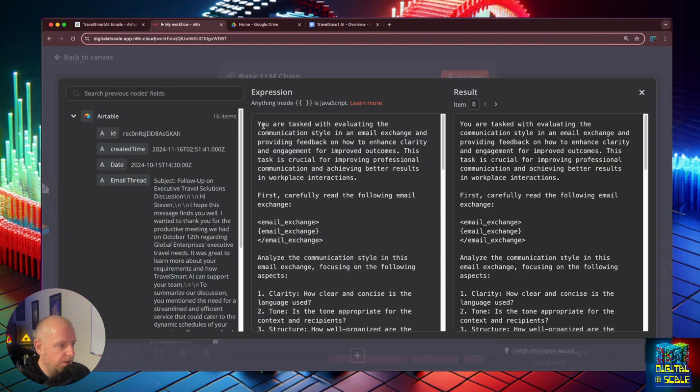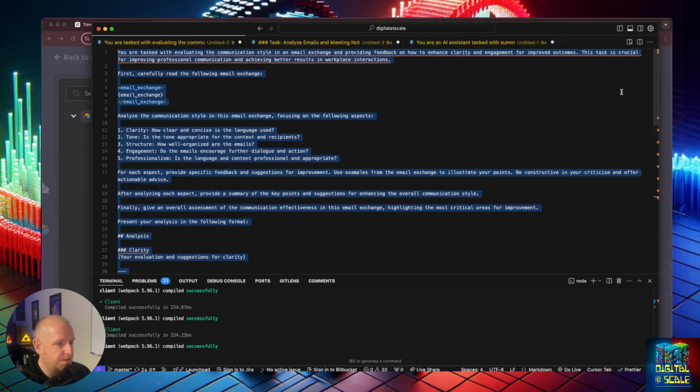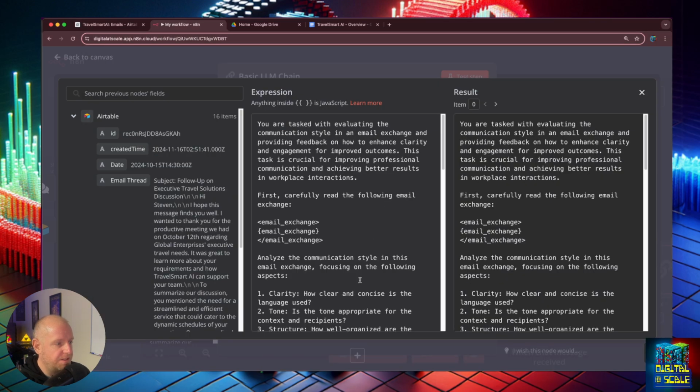It says: You are tasked with evaluating the communication style in an email exchange and providing feedback on how to enhance clarity and engagement for improved outcomes. This task is crucial for improving professional communication and achieving better results in workplace interactions.